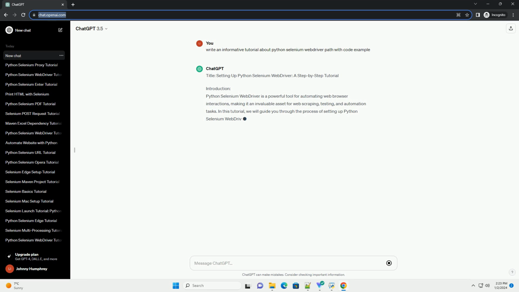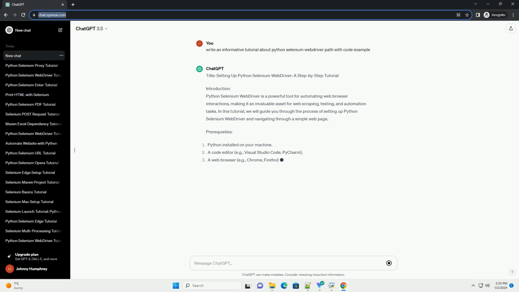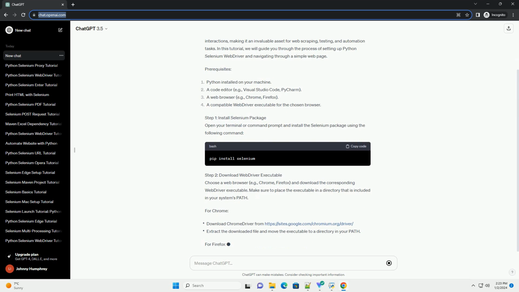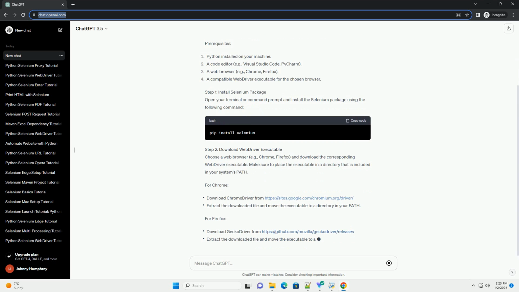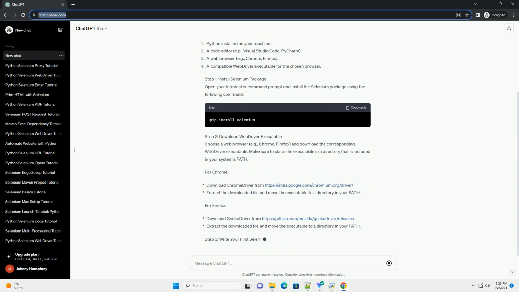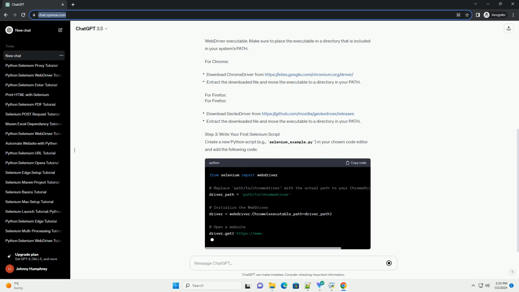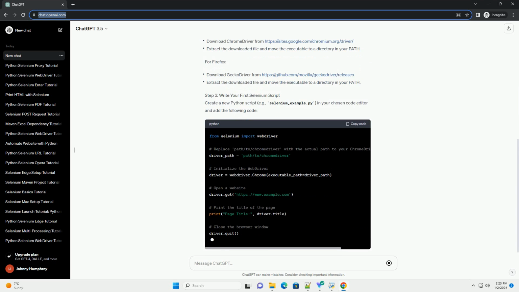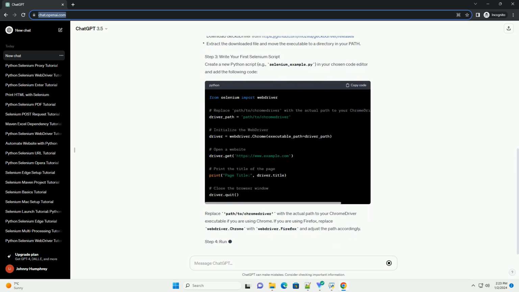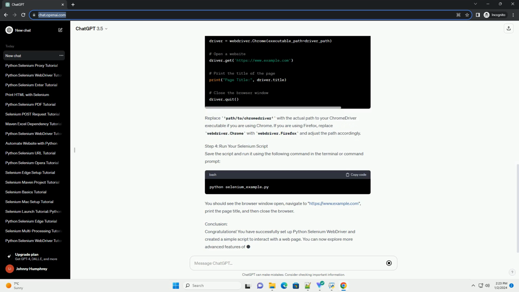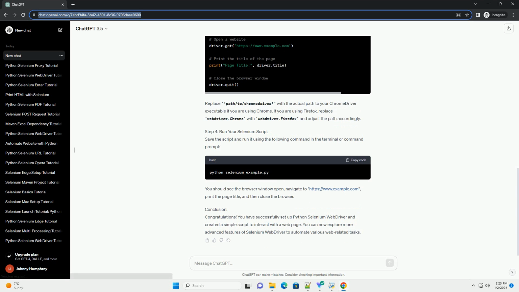Title: Setting up Python Selenium WebDriver, a step-by-step tutorial. Introduction. Python Selenium WebDriver is a powerful tool for automating web browser interactions, making it an invaluable asset for web scraping, testing, and automation tasks. In this tutorial, we will guide you through the process of setting up Python Selenium WebDriver and navigating through a simple web page. Prerequisites.